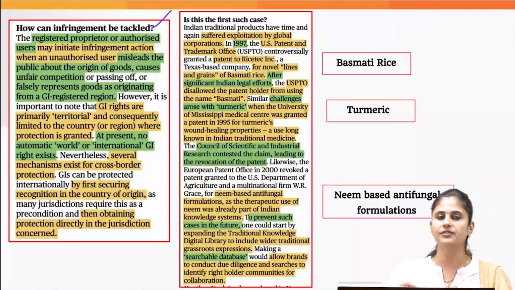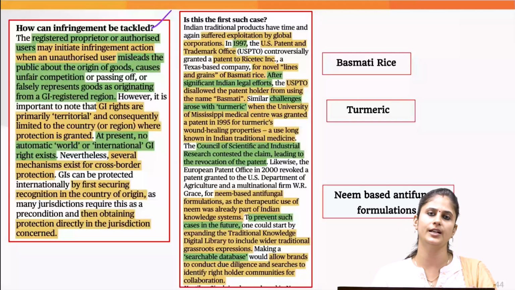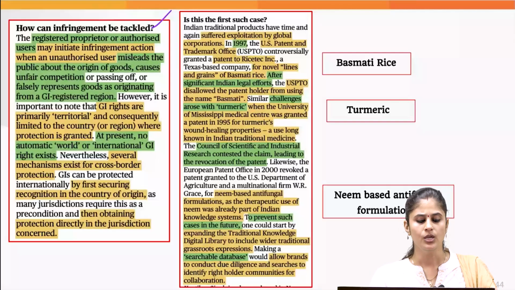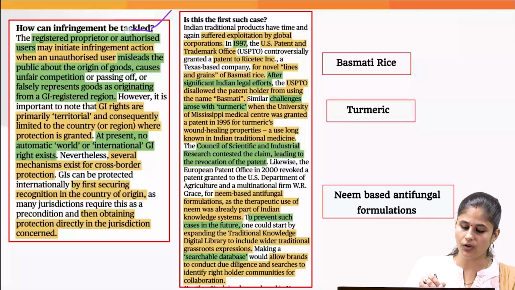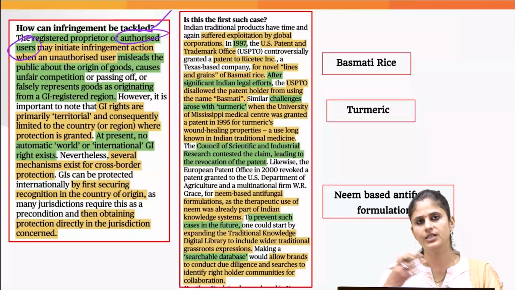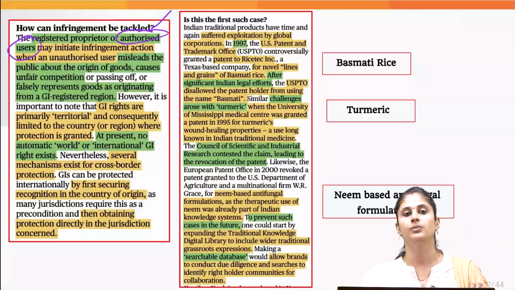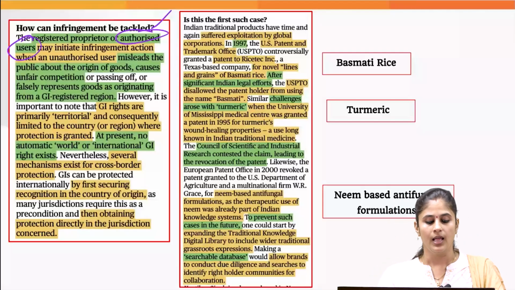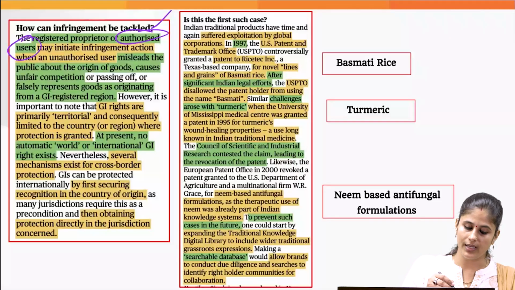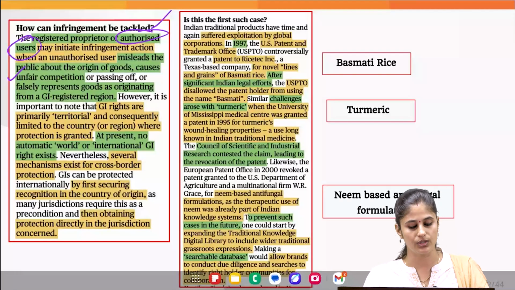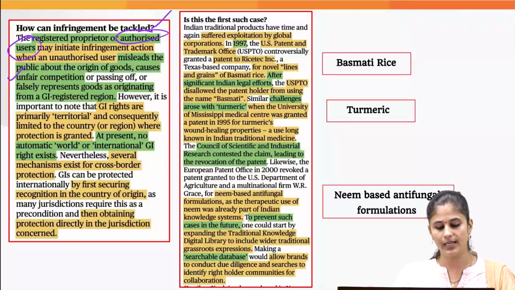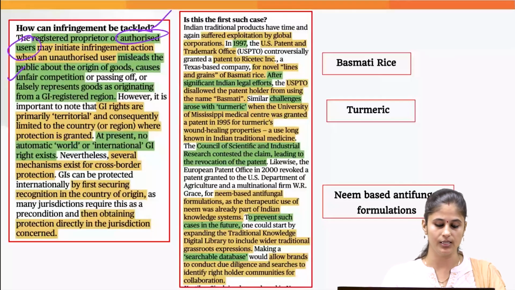If somebody tries to infringe upon GI tag products, how can we prevent that? A registered proprietor or an authorized user can initiate action against a person who is violating or infringing this intellectual property. Let's suppose that person is providing misleading details about the origin of the good, then adequate action would be taken by the concerned authorities.